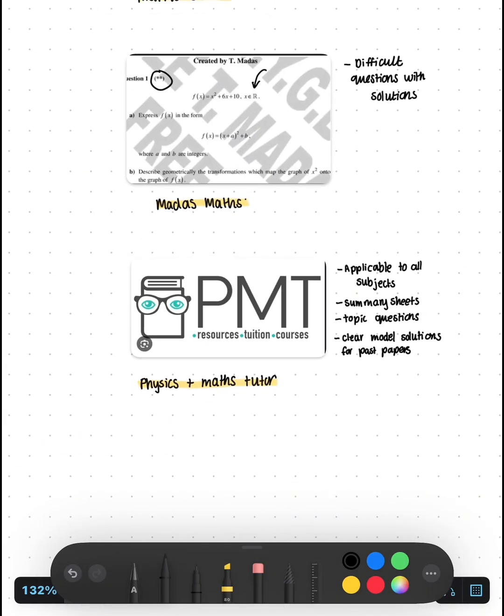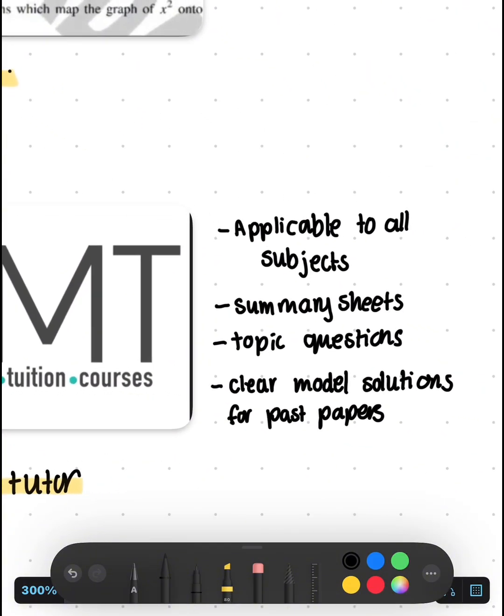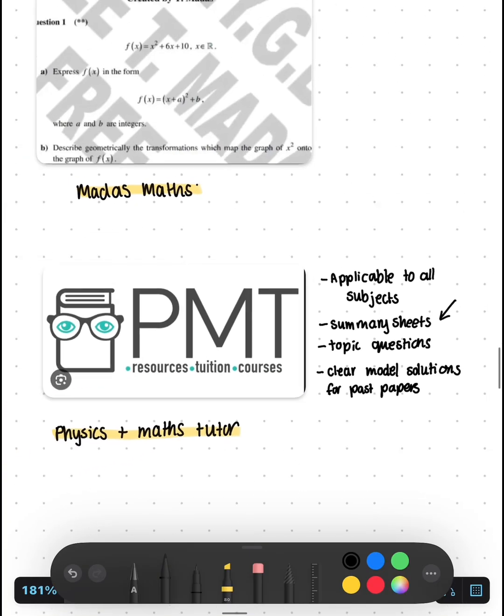Next, we've got, I think this is the last maths resource. So this is PMT. I'm pretty sure everyone's heard about this for GCSE as well. But the main thing for maths, they have these summary sheets. So when you're doing stats and mech, this is what you want to look at over here. They've got so many summary sheets, and pure as well, right?